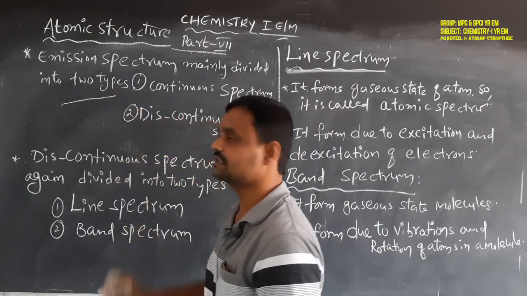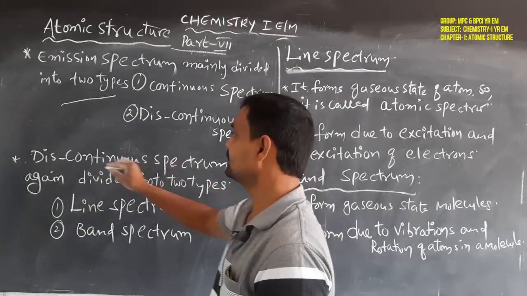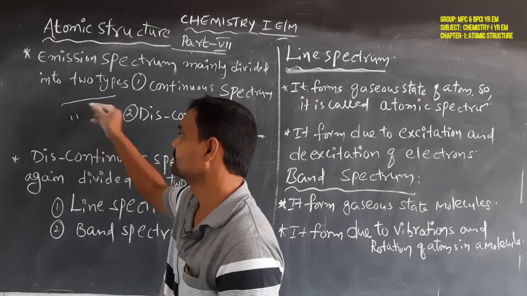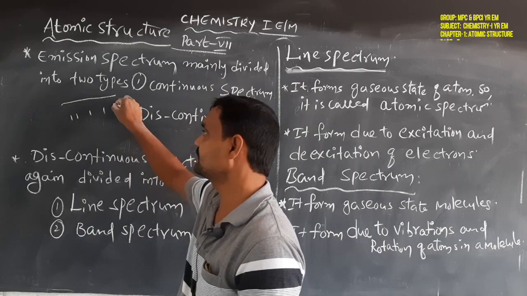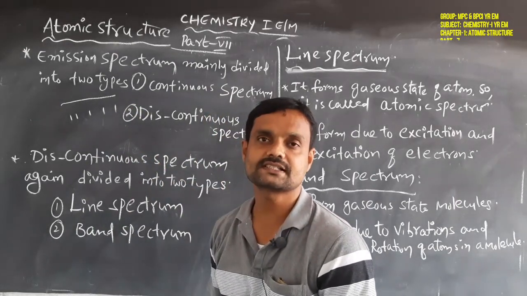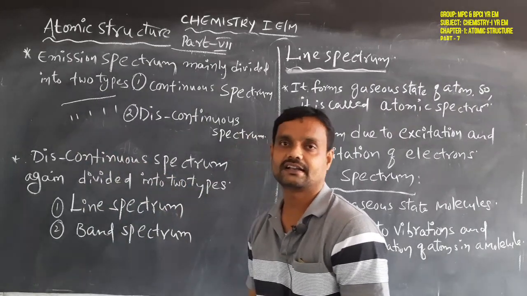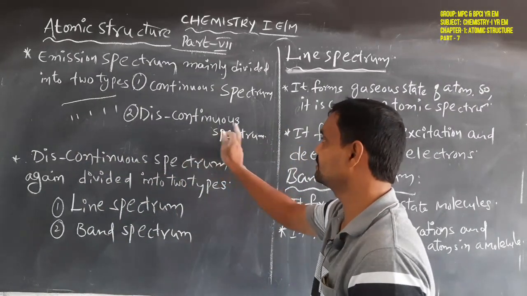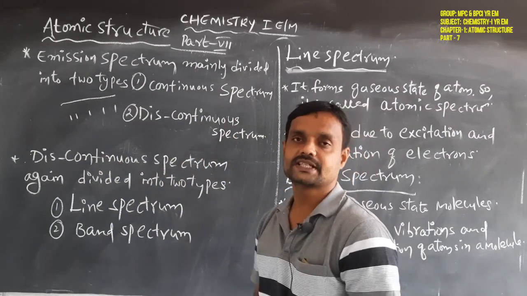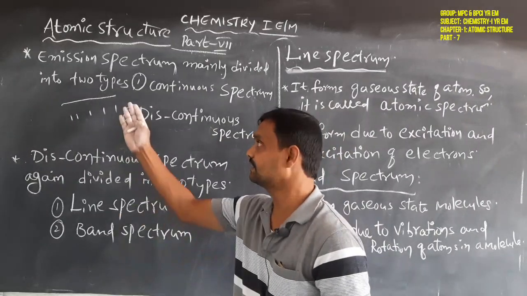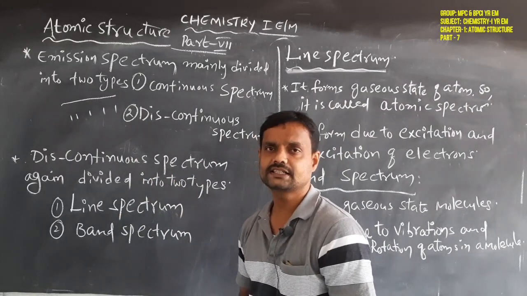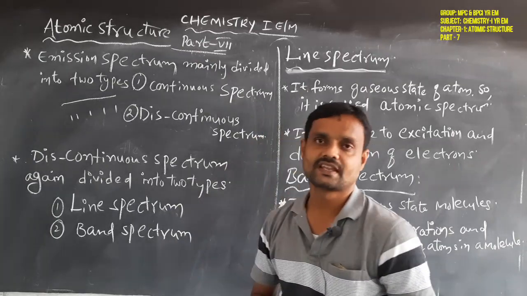This is the continuous spectrum. Discontinuous: this is the discontinuous spectrum. That means some gaps arise in between the lines. So, that is the discontinuous spectrum.